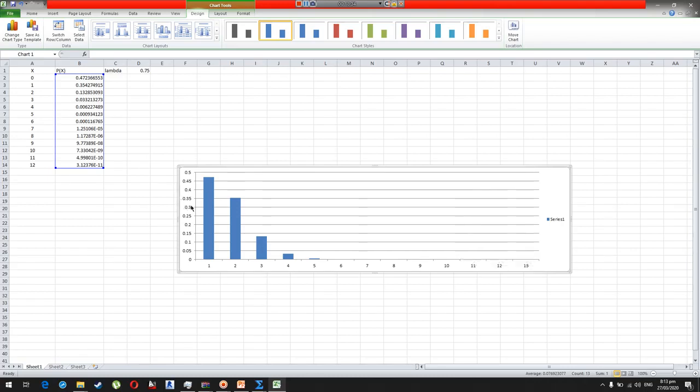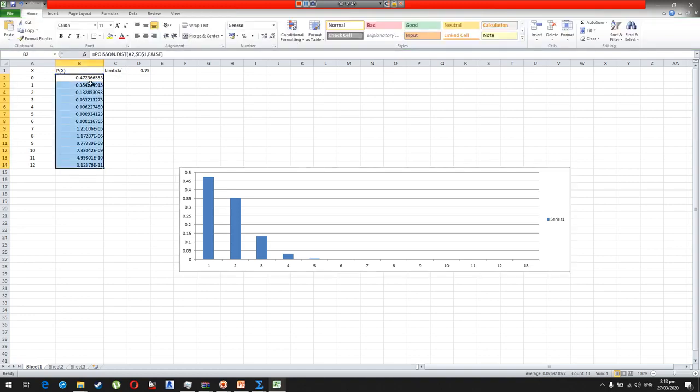So here we can see that if we have lambda value 0.75 and X values 0 to 12, we will have different probability values. Let me change the lambda value and see how the graph changes.